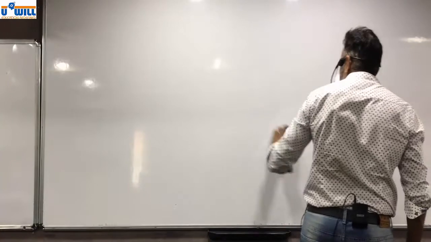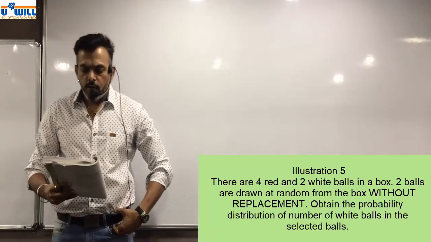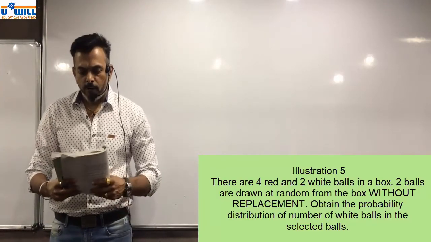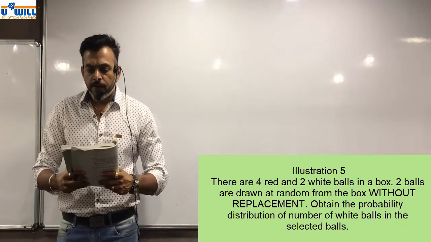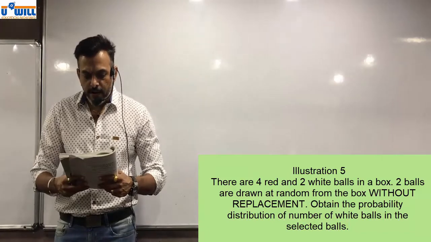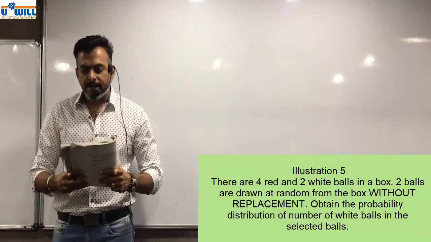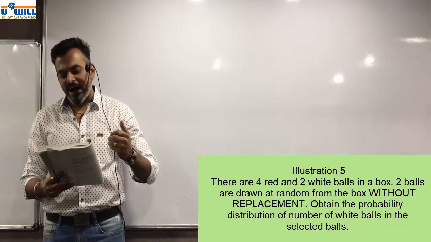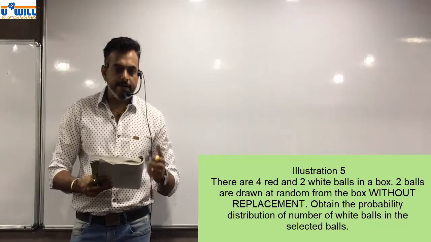Illustration 5. There are 4 red and 2 white balls in a box. 2 balls are drawn at random from the box without replacement. Obtain the probability distribution of number of white ball in the selected balls.